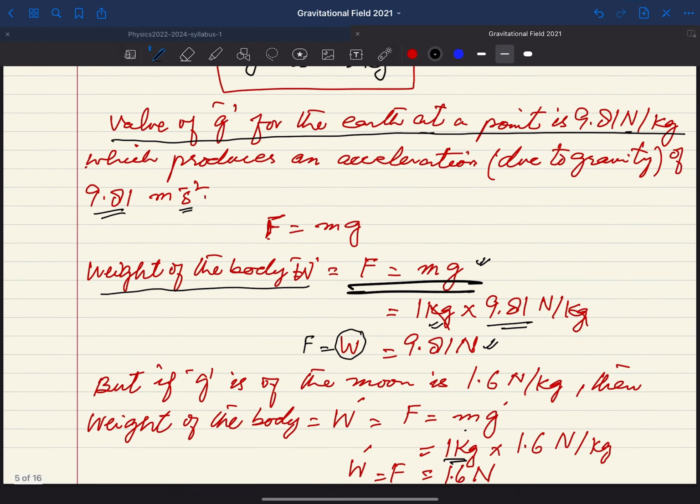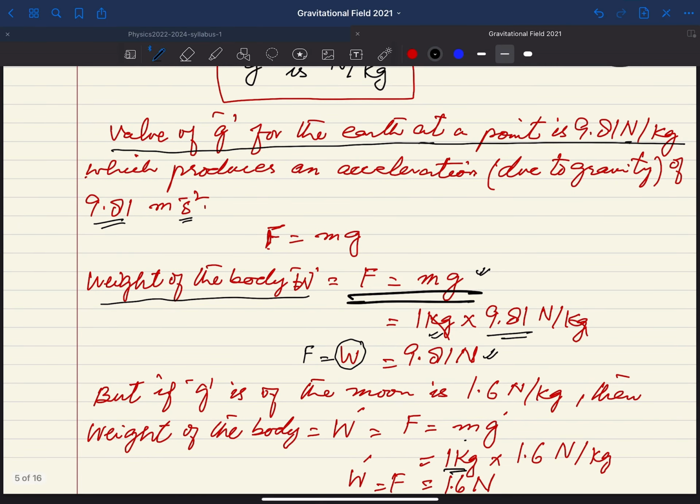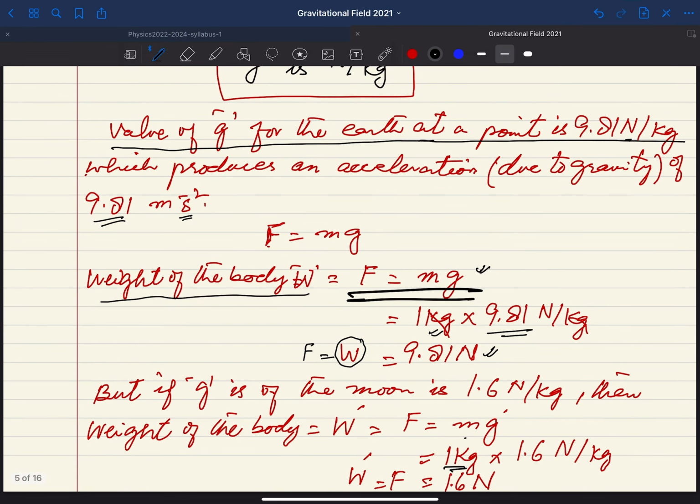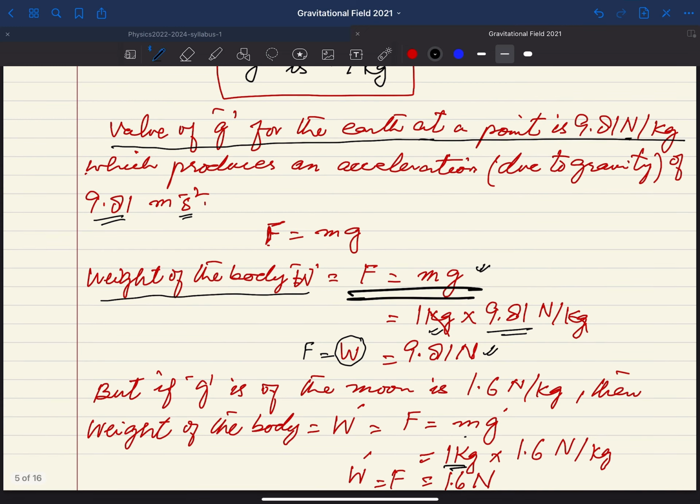From the very primary classes, we have been discussing this point, that mass is different and weight is a different quantity.